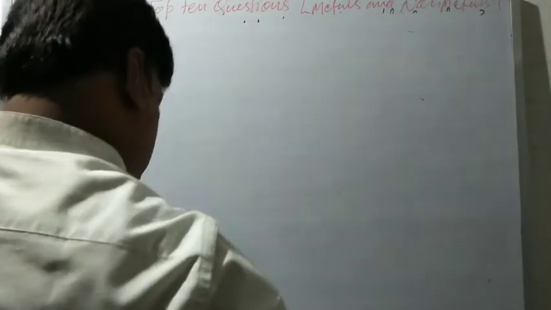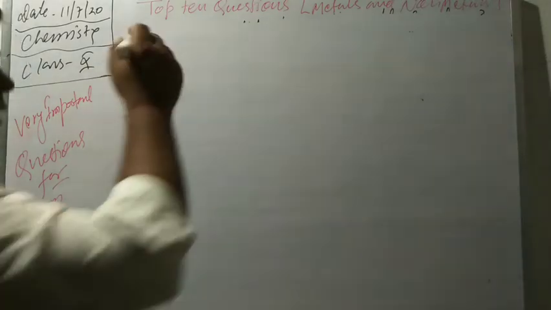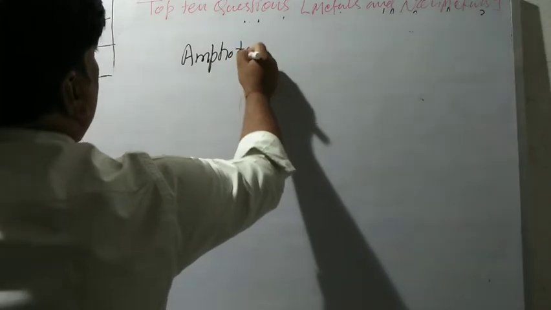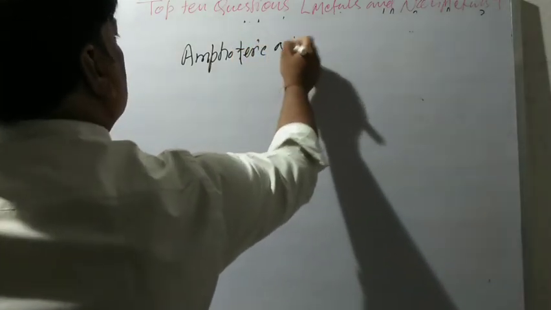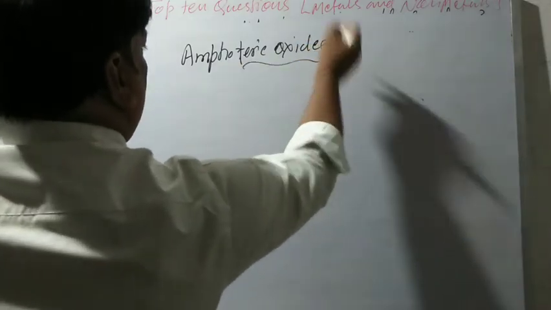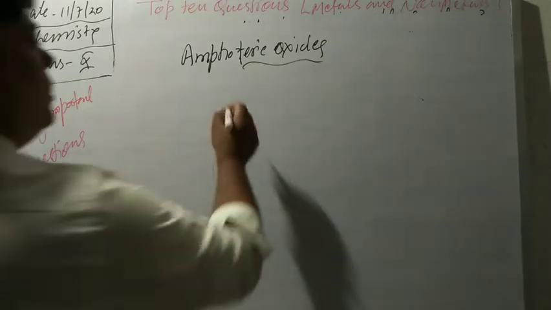After this, our third question is amphoteric oxides. Very important question. What are amphoteric oxides? Amphoteric oxides are those metal oxides which act both as acid as well as base.